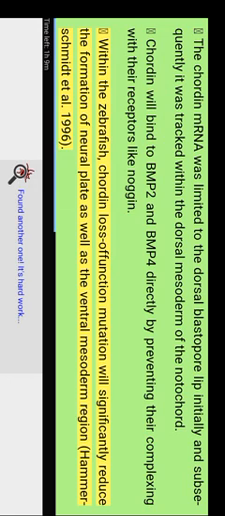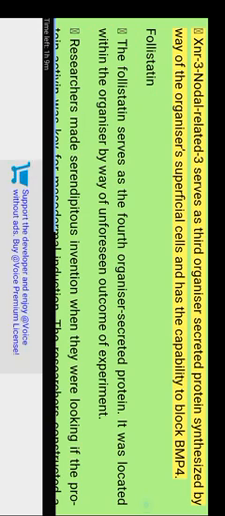Within the zebrafish, chordin loss of function mutation will significantly reduce the formation of neural plate as well as the ventral mesoderm region. Hammerschmidt et al. 1996. XNR3, nodal related 3, serves as the third organizer secreted protein, synthesized by the organizer's superficial cells, and has the capability to block BMP4.